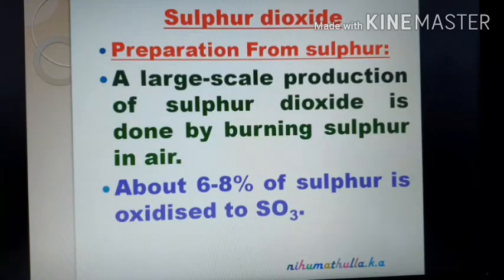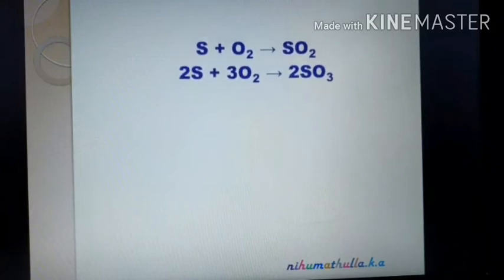A large scale production of sulfur dioxide is done by burning sulfur in air. Sulfur plus oxygen gives sulfur dioxide. About 6 to 8% of sulfur is oxidized to SO3. So, when sulfur is burned in air, sulfur dioxide is formed, and along with the sulfur dioxide, 6 to 8% of sulfur is also oxidized to sulfur trioxide. S plus O2 gives SO2, and along with the SO2, a small amount of SO3 is also formed.